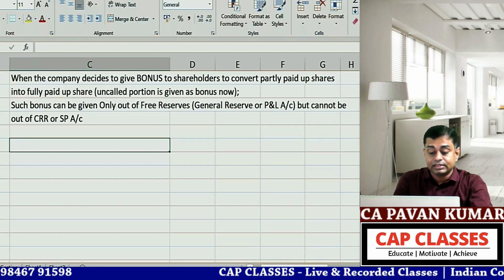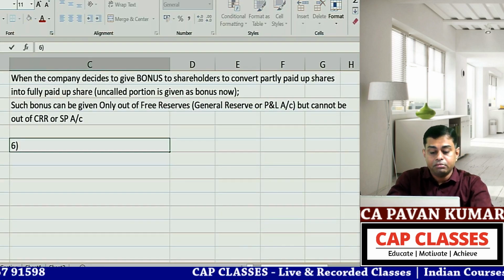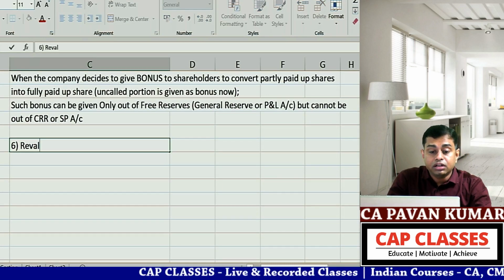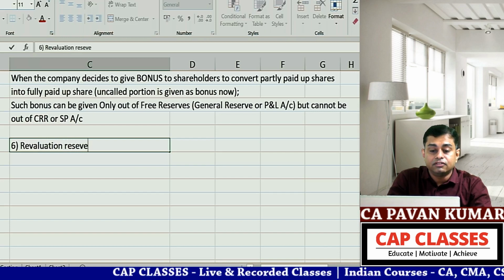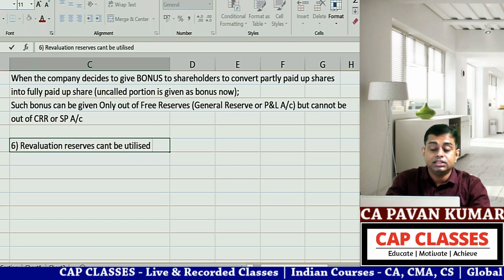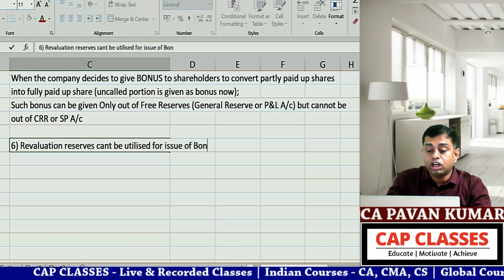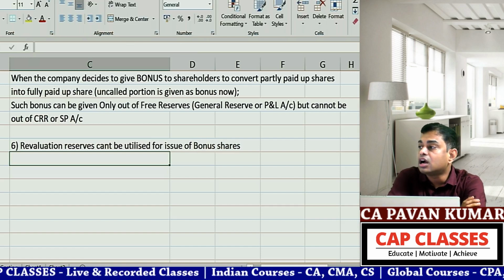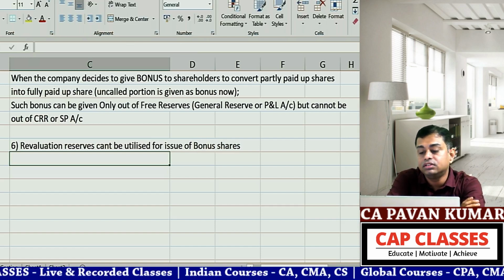Point number 6. Revaluation reserve can't be utilized for issue of bonus shares. Revaluation reserves can't be utilized for issue of bonus shares. That's all.